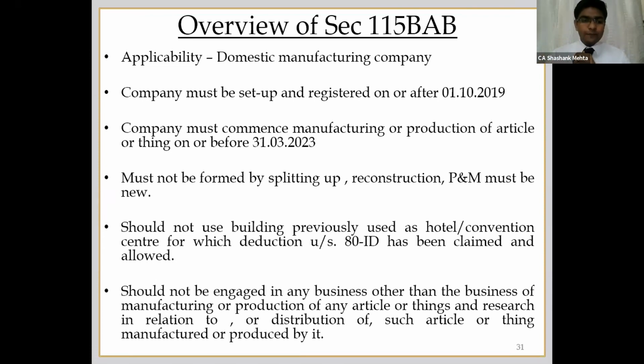And the last point is, it should not be engaged in any other business. So you cannot do any business other than the specified manufacturing business, and the related distribution or production related to manufacturing. Apart from that, you cannot do any other kind of business. So this is a stringent condition.